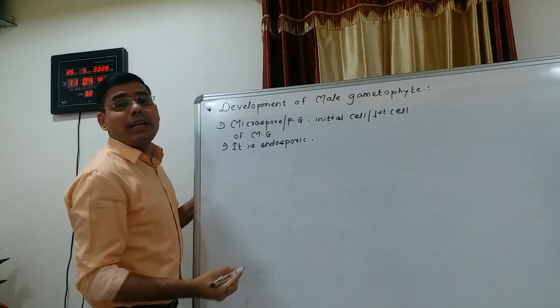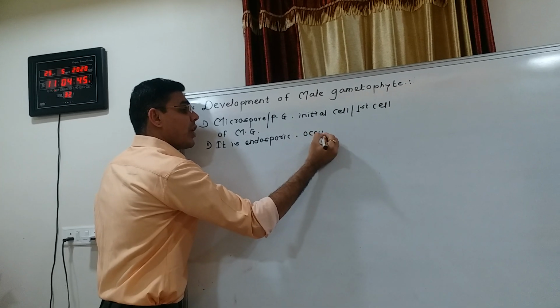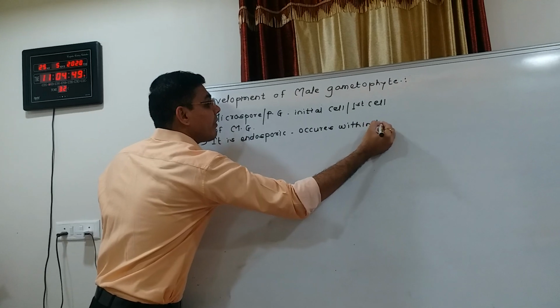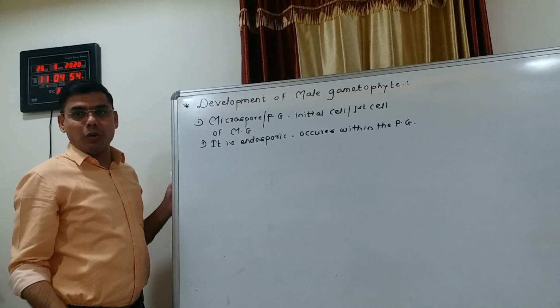Endosporic means the development of male gametophyte takes place or occurs within the pollen grain or microspore.